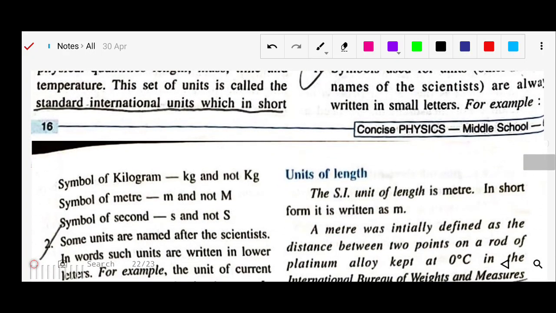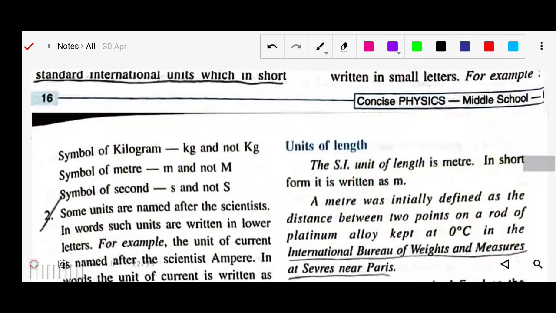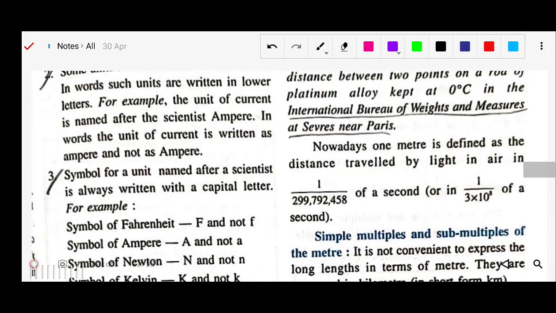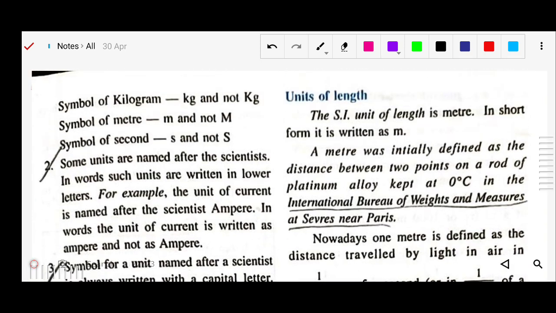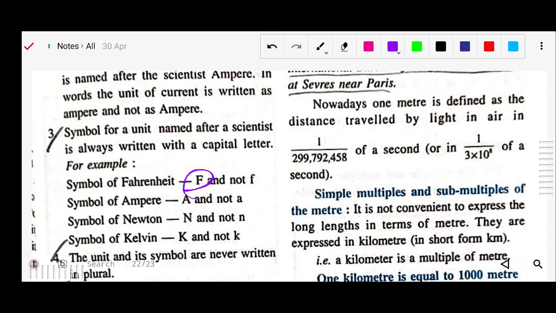We have some conventions and rules for writing SI units. The first rule says that any unit name is written in small letters. But there is a condition: if the unit is named after a scientist, like ampere, then the symbol is always a capital letter. For example, Fahrenheit is always a capital F, because it is the name of a scientist.